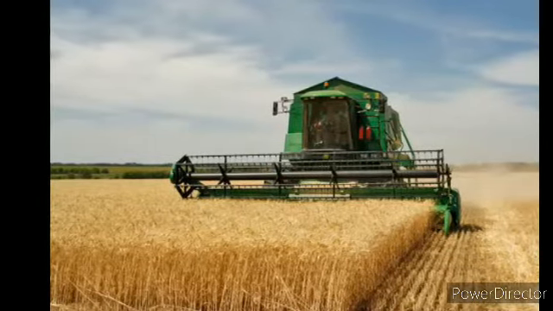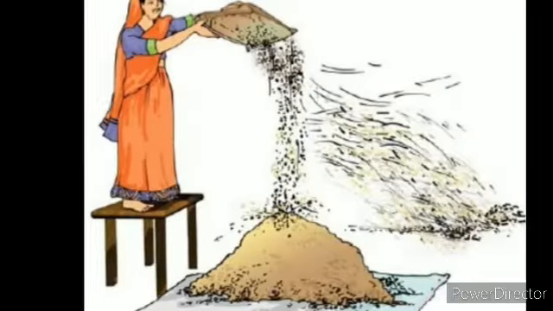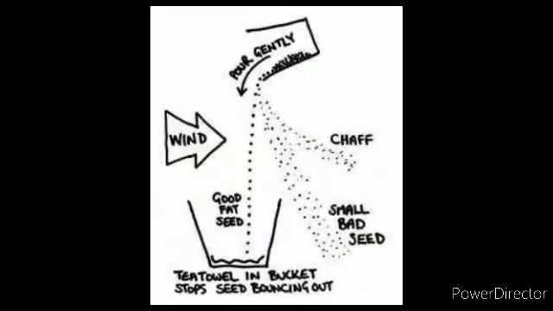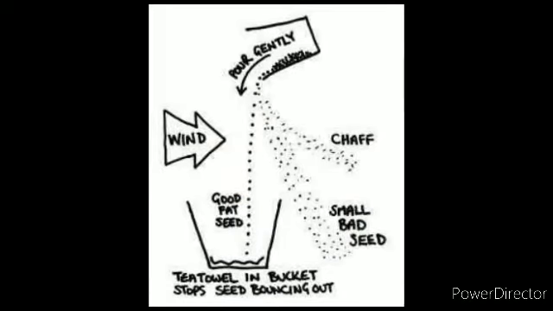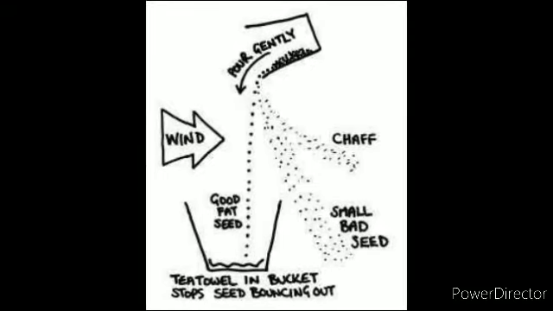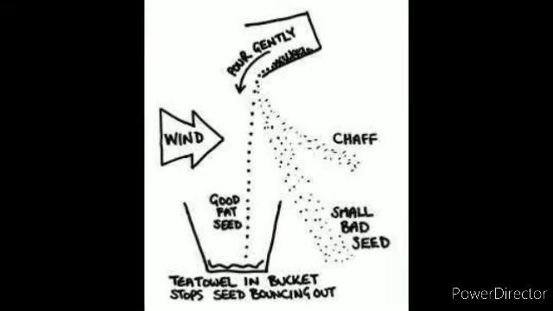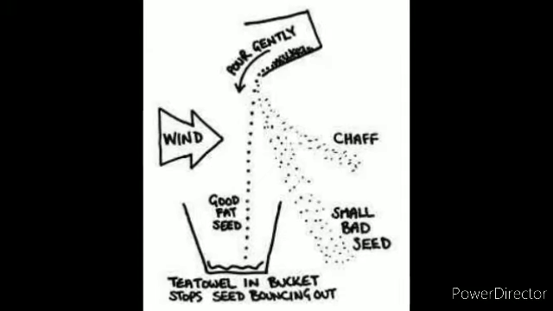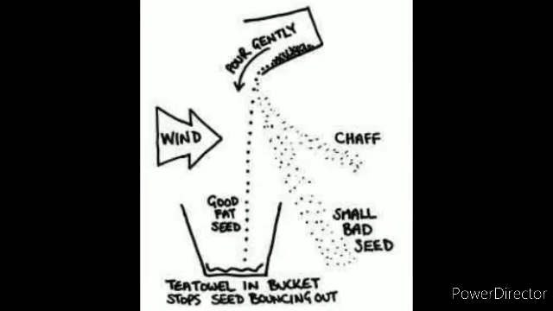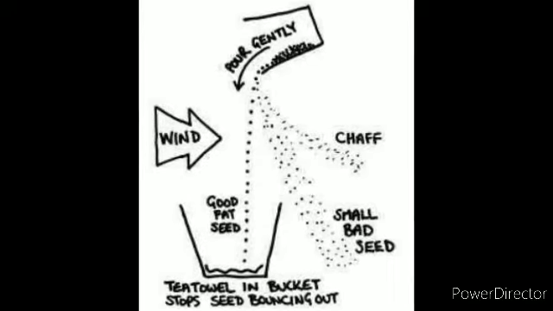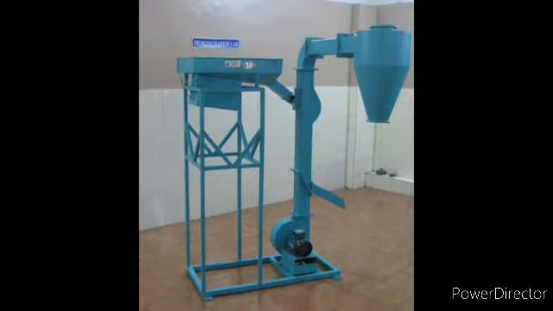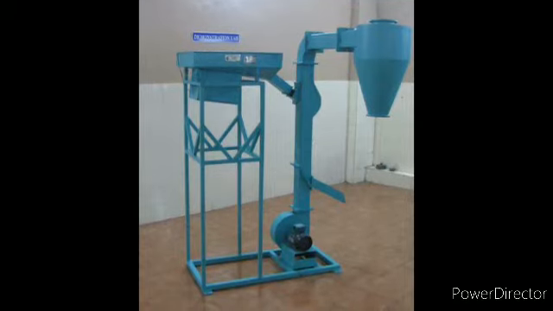After threshing, the grain has to be separated from the chaff, and this can be done with the help of wind, and this is known as winnowing. In this process, the mixture is dropped on the ground from a height, and the heavier seeds fall almost vertically down, whereas the lighter chaff gets blown away by the wind and falls at a distance. This process can be done manually with the help of a winnower, and we have a winnowing machine for separating the grains from the husk.